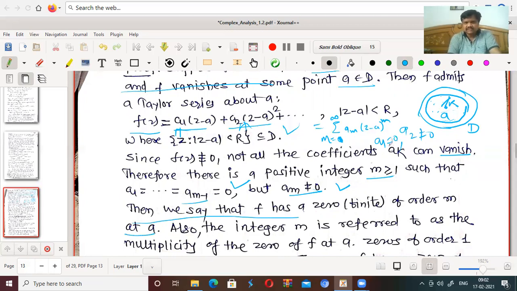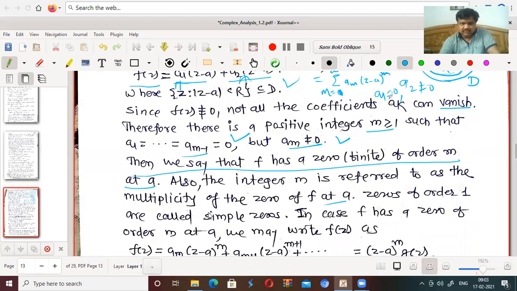What this means? This implies f has a 0 of finite order m at a. Also the integer m is referred to as the multiplicity of the 0 of f at a. It is the definition of 0 of f at a. Zeros of order 1 are called simple zeros.